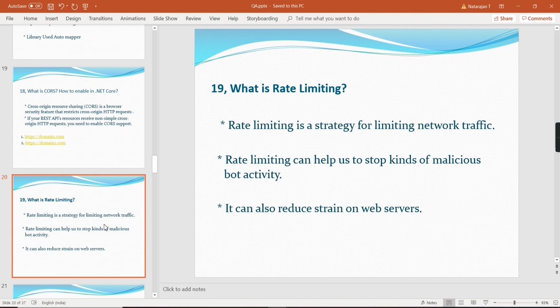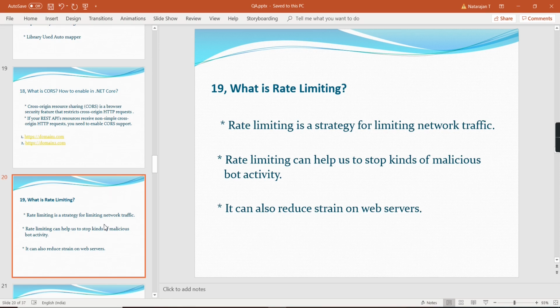Rate limiting is a strategy for limiting the network traffic. Rate limiting can help us stop malicious bot activity. It can also reduce strain on the web servers. The concept is very simple. If you have an application, basically we can expect n number of requests. In some time period, we may get more requests than we are supposed to expect. In that time, the server may also crash. To avoid that situation, the rate limiting concept is introduced.